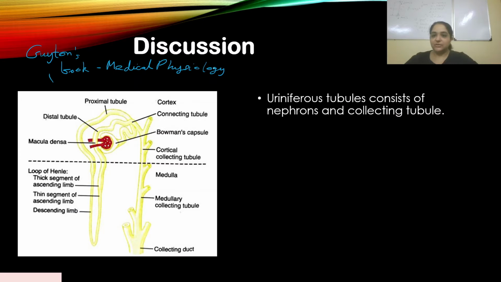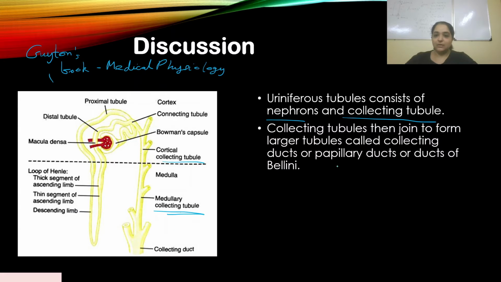Uriniferous tubule consists of nephrons and collecting tubule. This part is a nephron, and this is the cortical and the medullary collecting tubule. As you move down further, it then forms into larger collecting ducts.